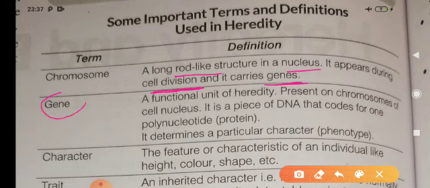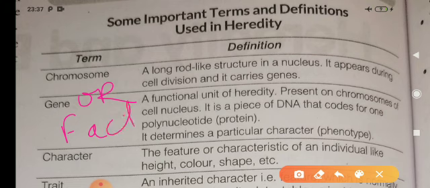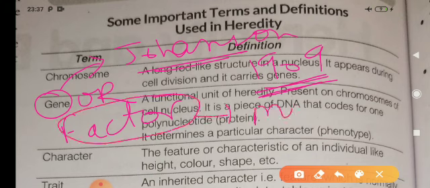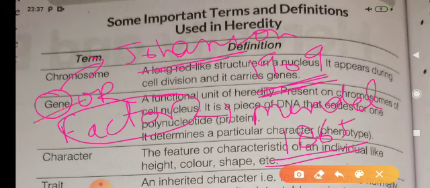And what is gene? Gene or factor. The term gene was coined by Johansen in 1909, and the term factor was given by Mendel in 1865. In 1865, there was no concept of gene.